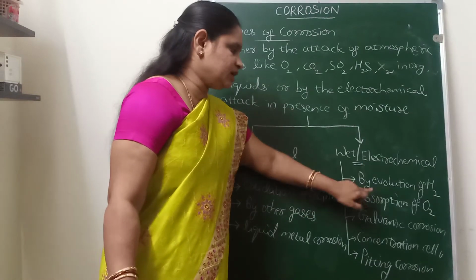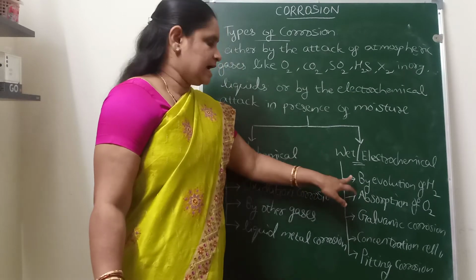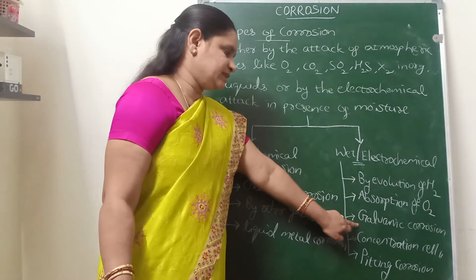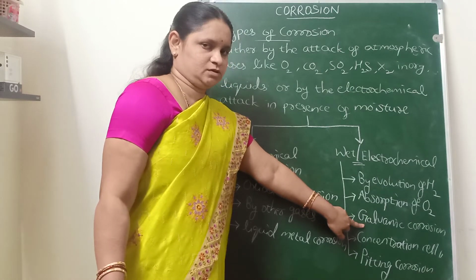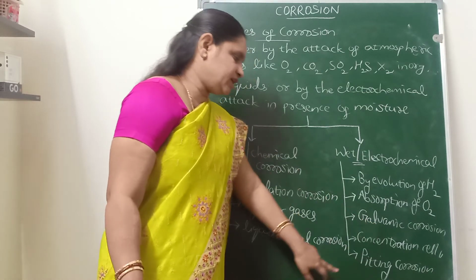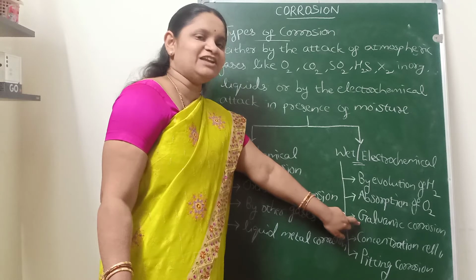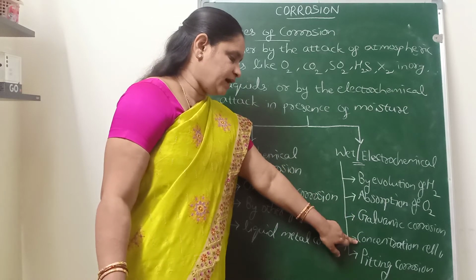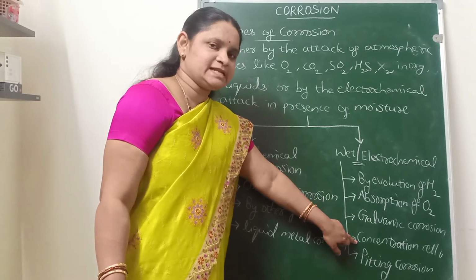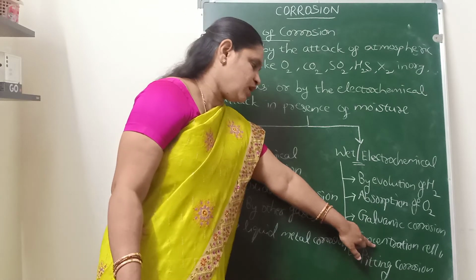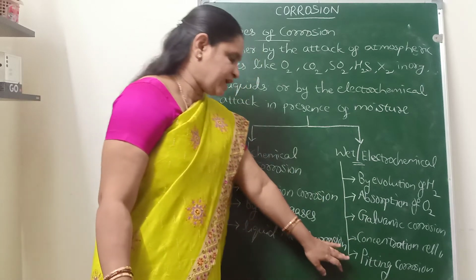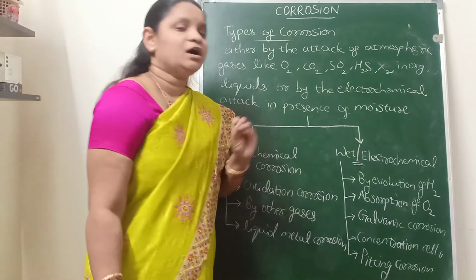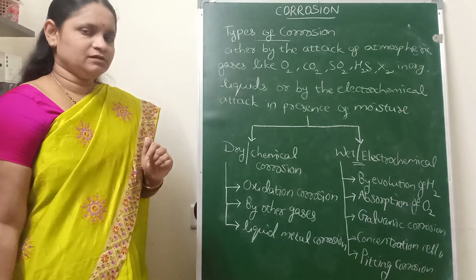Under the electrochemical corrosion, we have two mechanisms, evolution of hydrogen and absorption of oxygen, and the other types are galvanic corrosion, that is the formation of galvanic cell on the surface of metals or alloys, and formation of concentration cells on the metal surface, that is concentration cell corrosion and pitting corrosion. So these are the different types of wet or electrochemical corrosion.